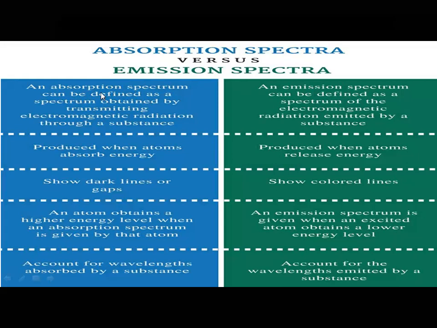An absorption spectrum can be defined as the spectrum obtained by transmitting electromagnetic radiations through a substance. An emission spectrum can be defined as the spectrum of the electromagnetic radiation emitted by the substance. When is an absorption spectrum produced? It is produced when atoms absorb energy. And when is an emission spectrum produced? It is produced when atoms emit energy, that means give energy. Absorption spectrum shows dark lines or gaps. Emission spectrum shows colored lines.